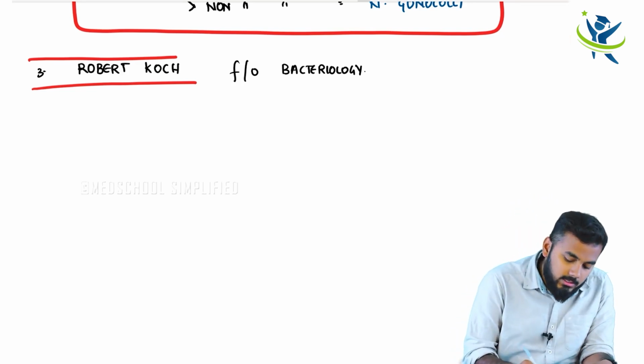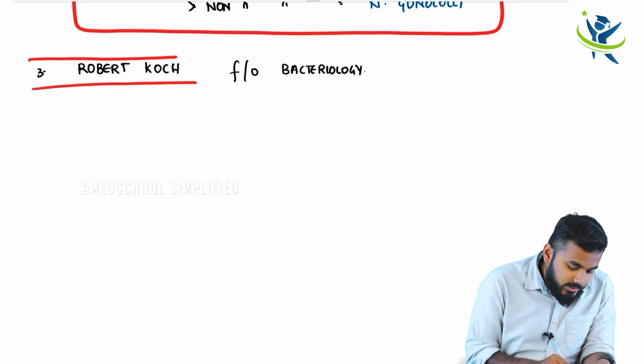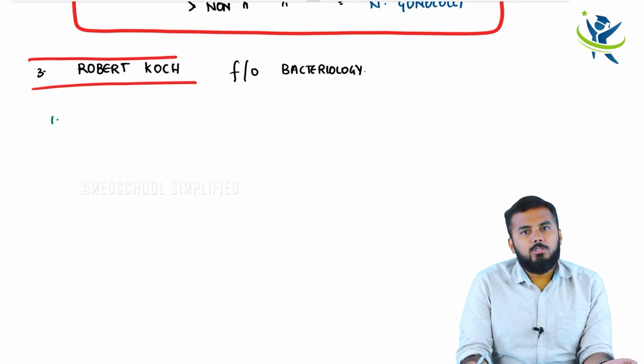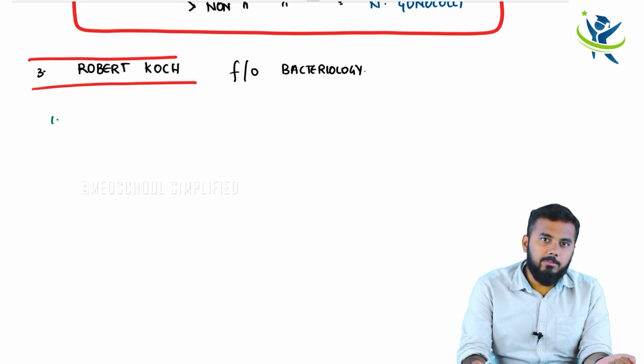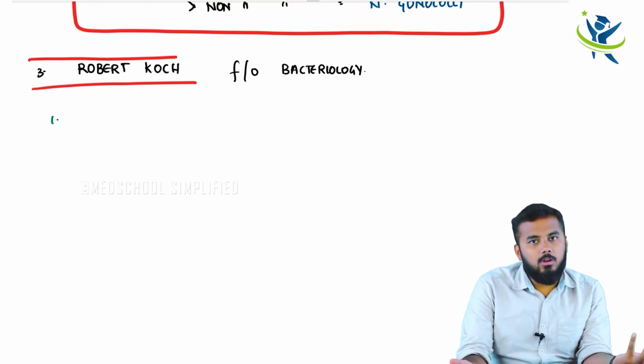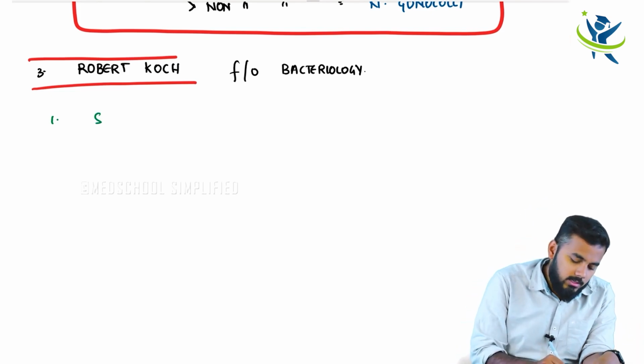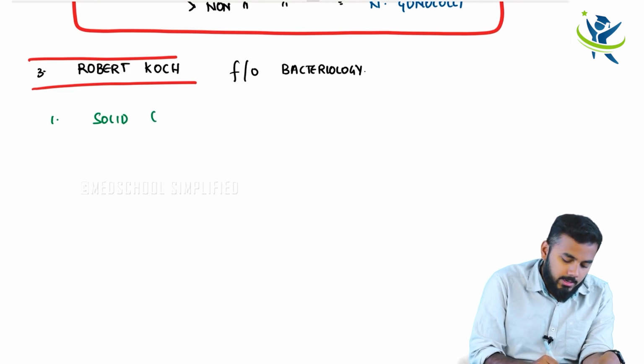Now what all things did he give us? The first important thing is that Louis Pasteur gave us liquid media, right? So Robert Koch has given us solid culture media. That's it.